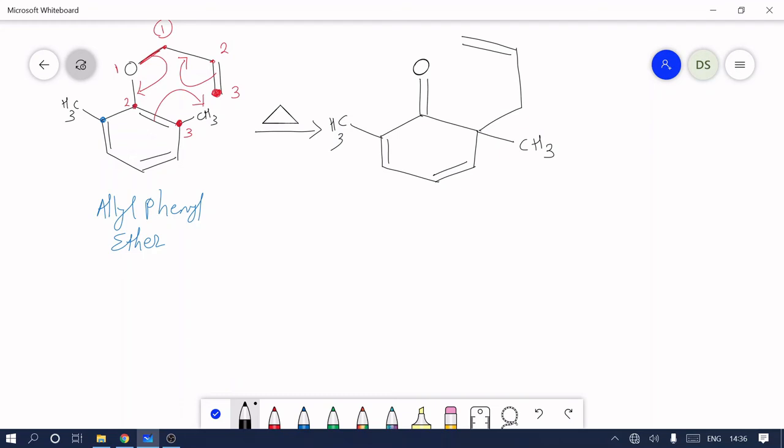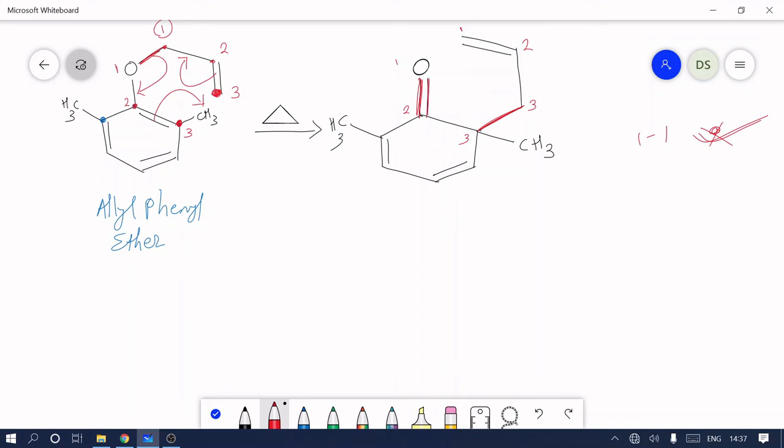Now we see whether our product is right or not. So 1, 2, 3, 3, 2, 1. See here, the 1,1 bond is broken, a new 3,3 sigma bond is formed, and a 1,2 double bond is formed. So our product is right.